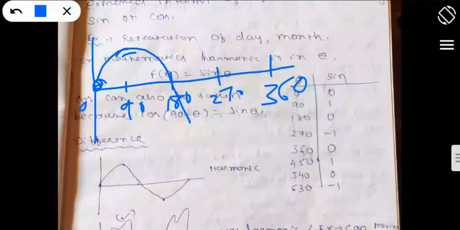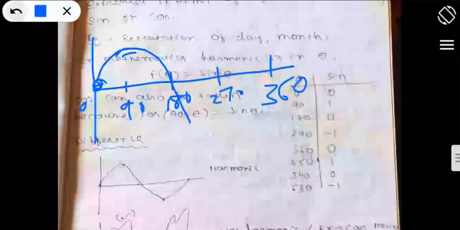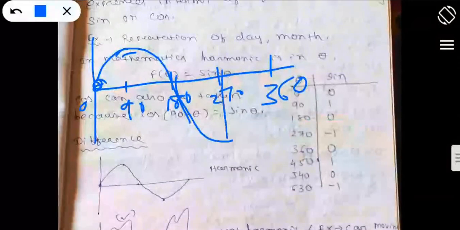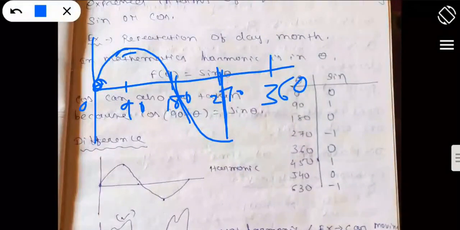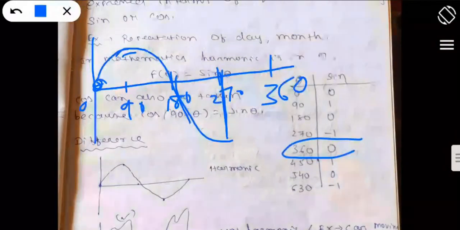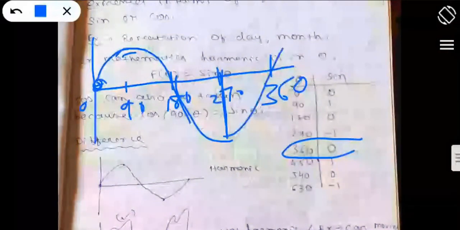And at 270 degrees again it is negative maximum, that is -1. Amplitude is -1, okay. I will tell you regarding the amplitude also. Next, at 360 degrees it is 0, so it is coming back to the 0th position, okay.